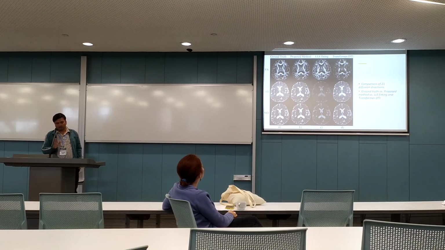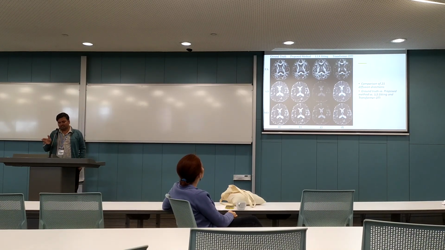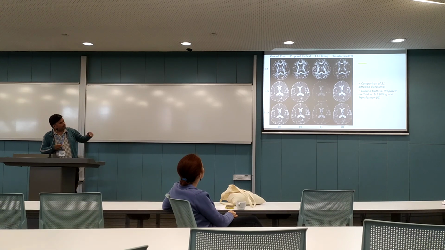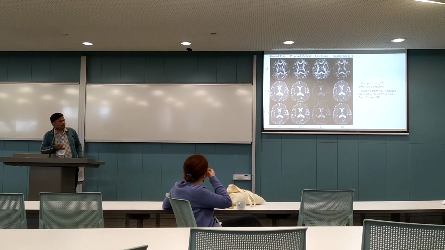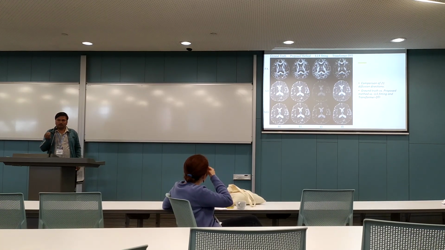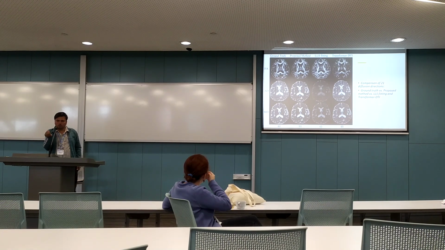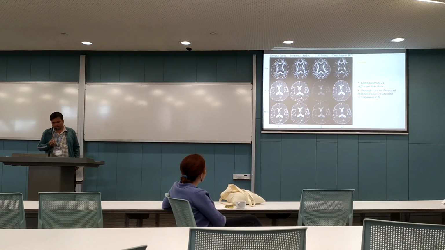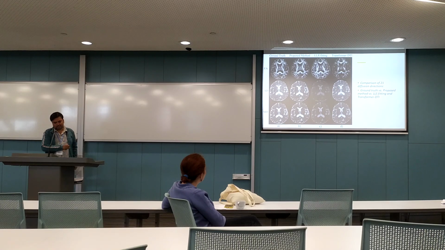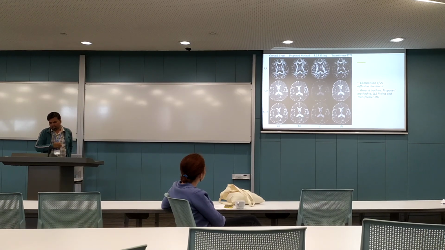So whenever we compare all these, the significance is there. And what are FA, AD, and MD? They are quantitative measures which are helpful to decide the biomarker of a particular disease. FA is the fractional anisotropy, axial diffusivity, and mean diffusivity.